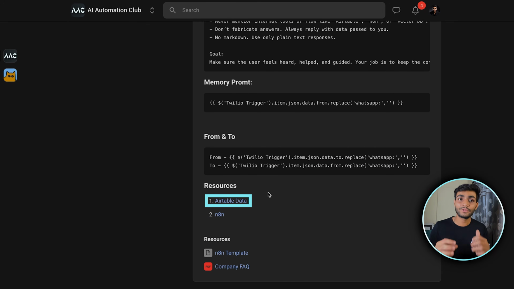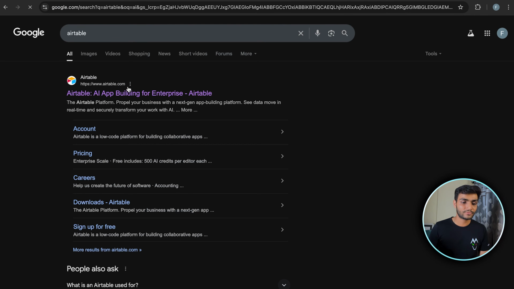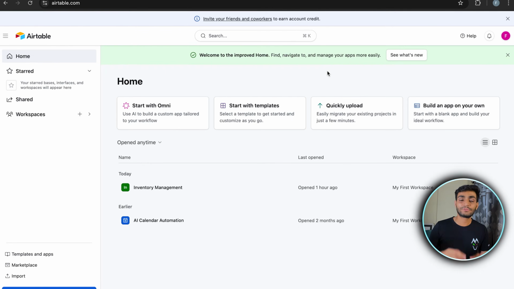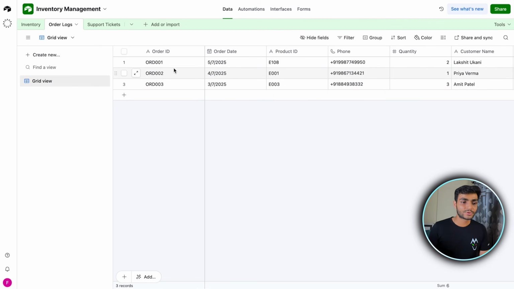Okay. So before that, first we need to have our account in Airtable. So we'll open a new tab. We'll search for Airtable. We click on the first link for Airtable. Now it will ask you to sign up or sign in. Just do the normal sign up and sign in. So now we'll be having this account over here. So this is the normal account.